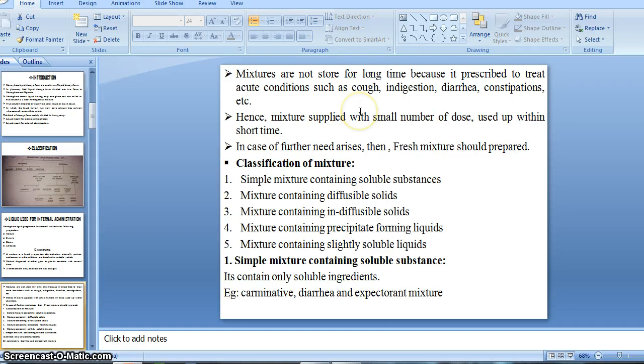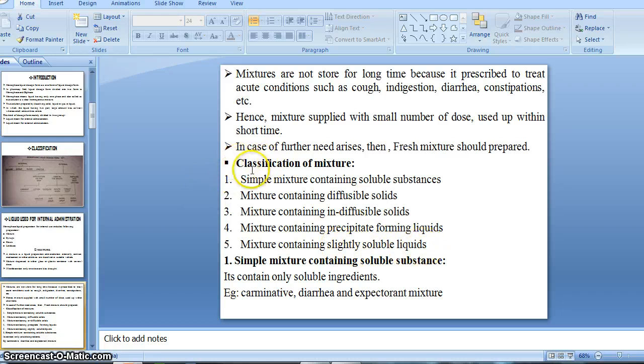From today we will start the classification of mixture. So let's begin. Classification of mixture means the types of mixture. Mixtures are divided into five kinds: first, a simple mixture containing soluble substance; then mixture containing diffusible solid; mixture containing indiffusible solid; mixture containing precipitate forming liquid; then mixture containing slightly soluble liquid.